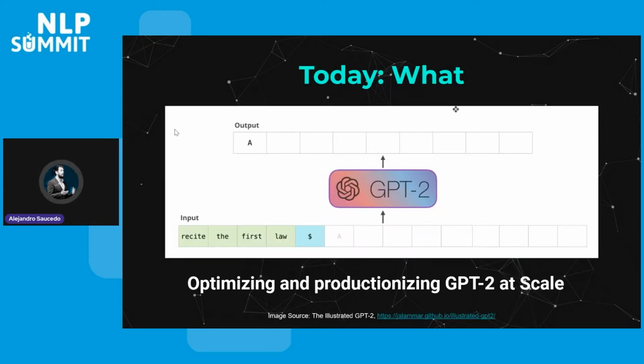So just to give you an example of what we're going to be doing today, this is going to be leveraging the GPT-2 model that you may have come across. This is a transformer-based model which has been trained on millions and millions of websites, which does a simple thing, which is taking a particular input and predicting the next word, right? And in this case, you can see how here we have the sentence, "recite the first law," and the first token generated is "A." Then we take this, again, pass it through GPT-2, and then we get a new token, etc., etc.